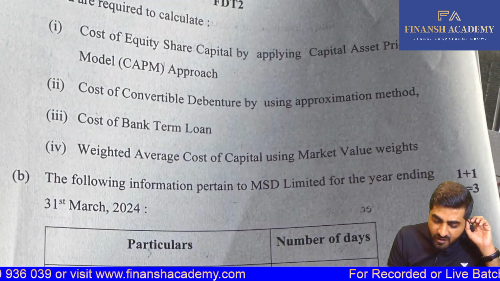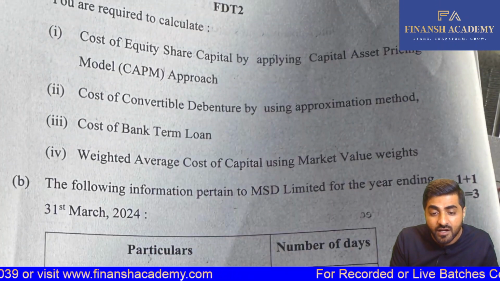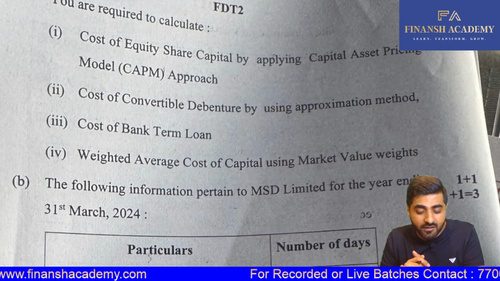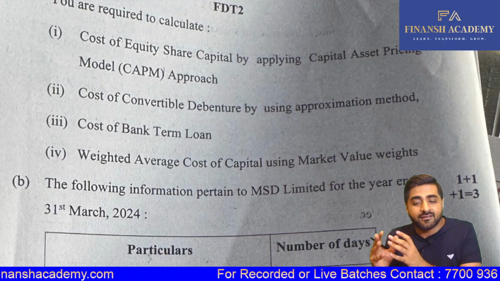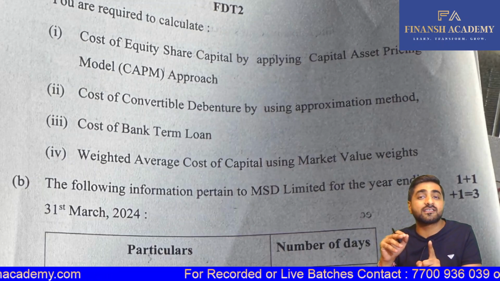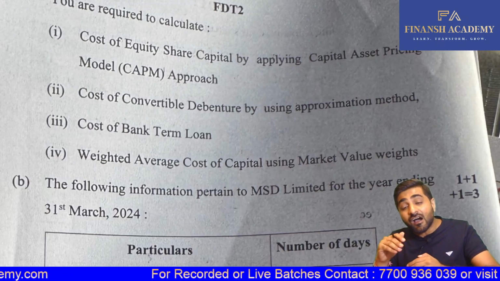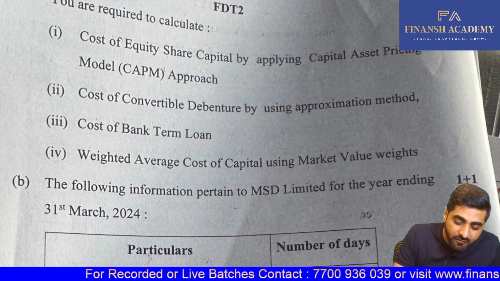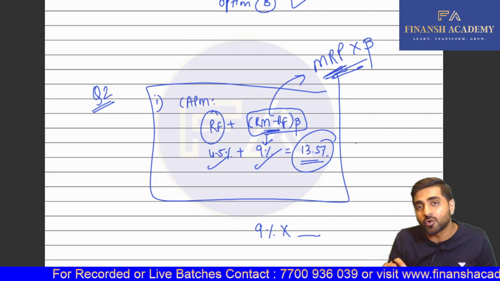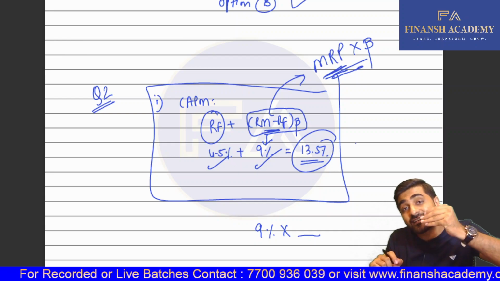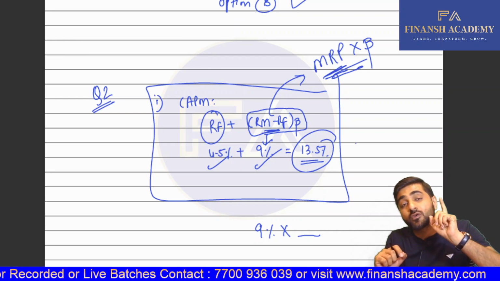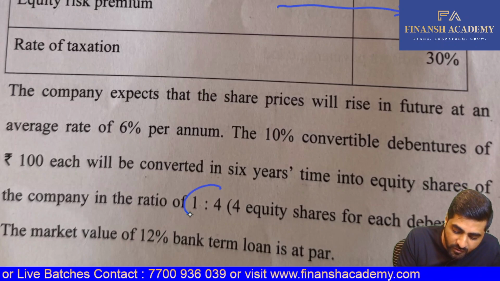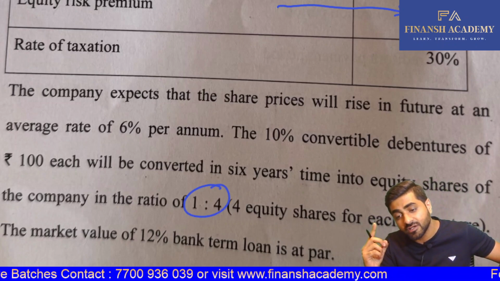And then they have told you we are required to calculate your cost of convertible debentures by using the approximation method. So here we are going to calculate your KD, but for convertible debentures. Again, our textbook question. You have to understand it will be converted into equity shares after some number of years. So here we have to check two important things. Number one, what is going to be the market price of the equity share at the time of conversion? And number two, what is the number of equity shares you are going to get? The ratio which they have told you is 1:4. So 4 equity shares for one debenture.